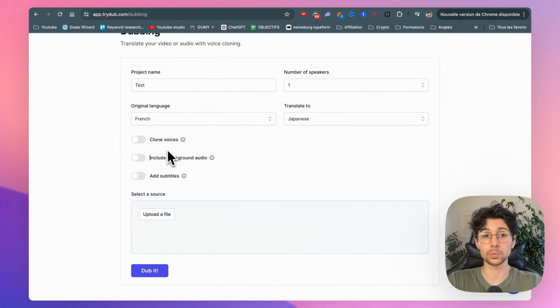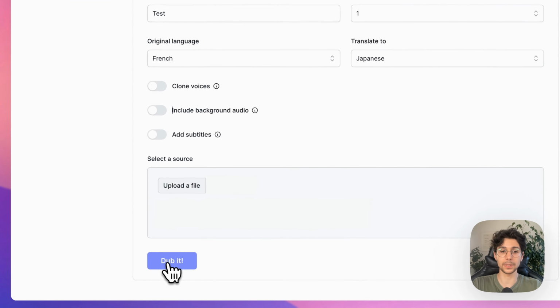Then you have three options. You can click on the first one here to clone your own voice with the same tone of voice in another language. It's very practical. Then you can also enable or disable the fact that the video will keep background noises in addition to translating your voice. And finally, you can also activate the option to add automatically translated subtitles to your video, which will appear in the image, as I told you. Then just click on Dub It like this.